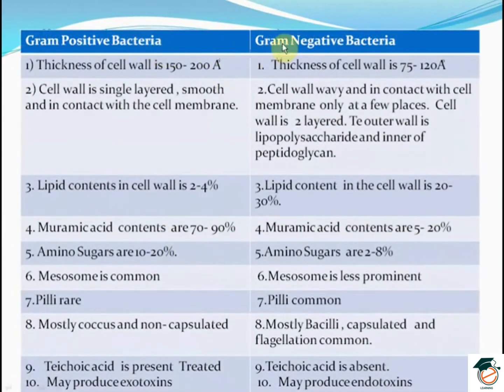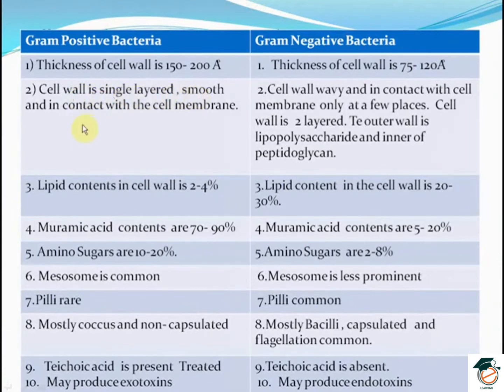What is the difference between the gram-positive bacteria and gram-negative bacteria? The thickness of the cell wall is 150 to 200 angstroms in a gram-positive bacteria, while it is only 75 to 120 angstroms in a gram-negative bacteria.